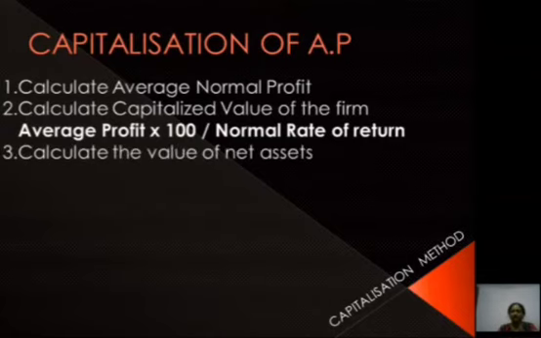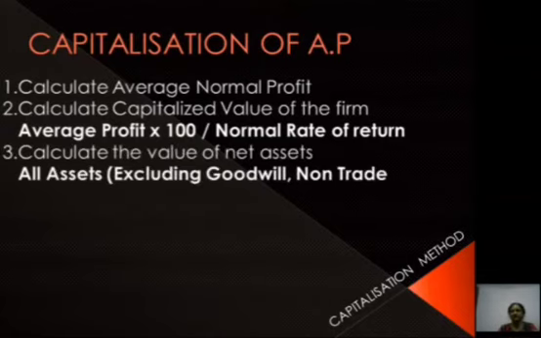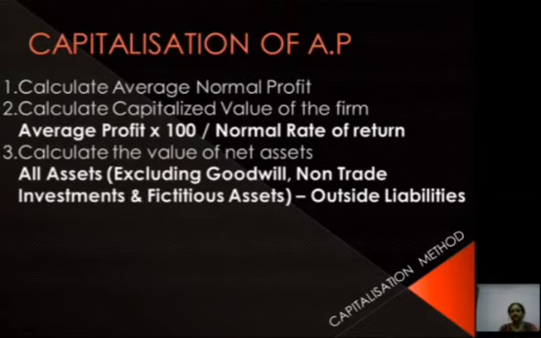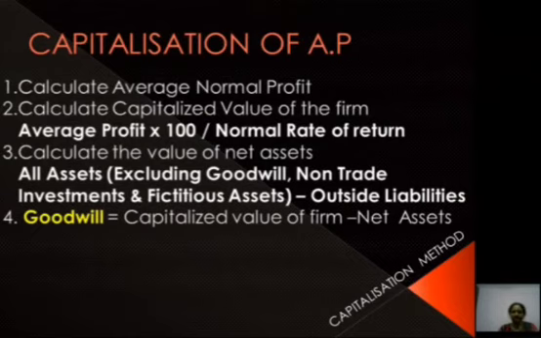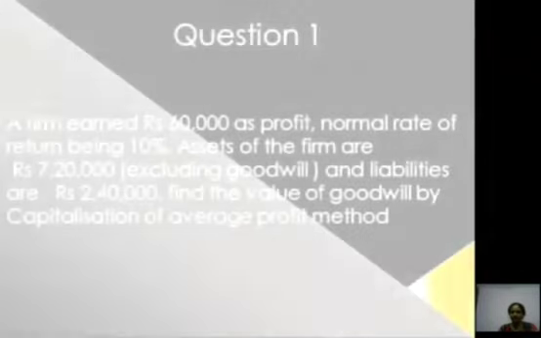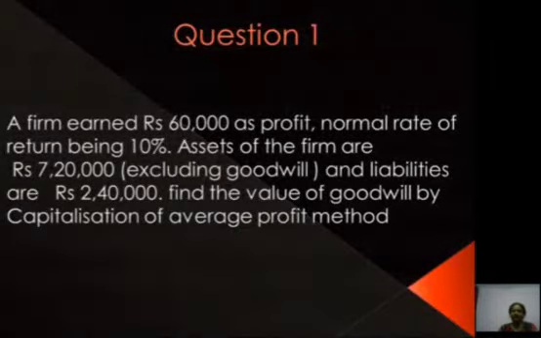Then calculate the value of the net assets, that is all assets excluding goodwill, non-trade investments and fictitious assets minus outside liabilities. Then we will get goodwill, that is capitalized value of the firm minus net assets. Let's discuss one question. A firm earned rupees 60,000 as profit and normal rate of return being 10%. Assets of the firm are 7,20,000 excluding goodwill and liabilities are 2,40,000 rupees. Find the value of the goodwill by capitalization of average profit method.